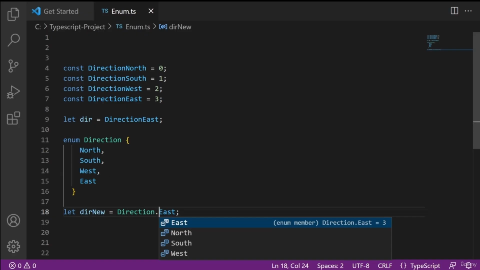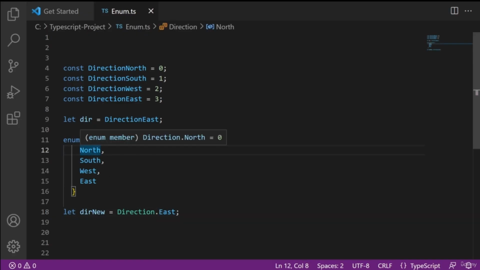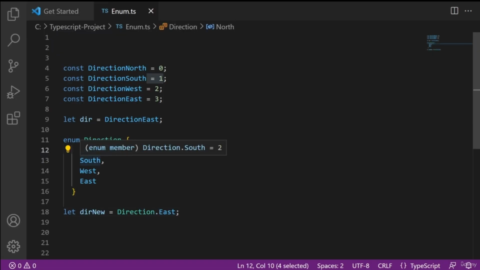Also, you need not assign any number to the enums. It will automatically assign the first value as 0, which is the default start number in enum. And the rest of them will automatically be 1, 2 and 3. If you want to start with some other number like 1, then assign it like this and the rest of them will automatically become 2, 3, 4.